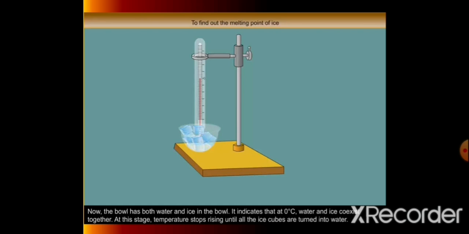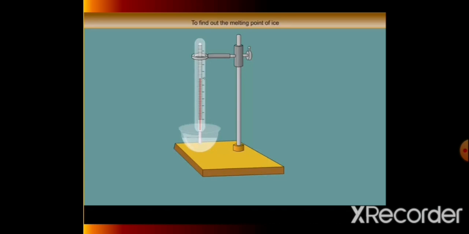At this stage the temperature stops rising until all the ice cubes are turned into the water state. In this way we studied the melting of ice. Ice melts at 0 degrees temperature, and ice cold water also remains at 0 degrees temperature. Due to that, it is considered that water and ice coexist at 0 degrees, but ice always melts into